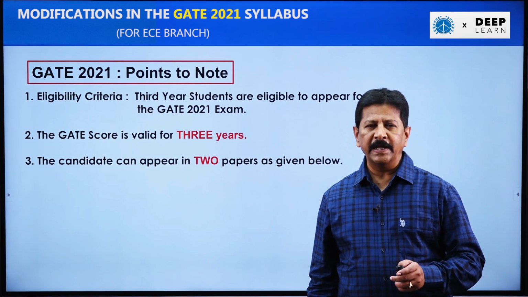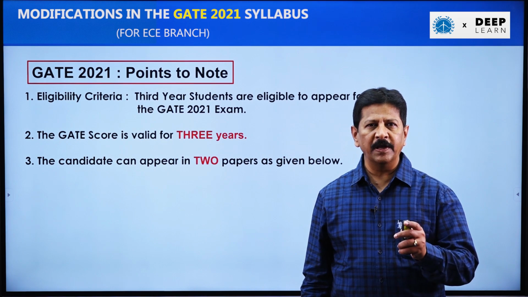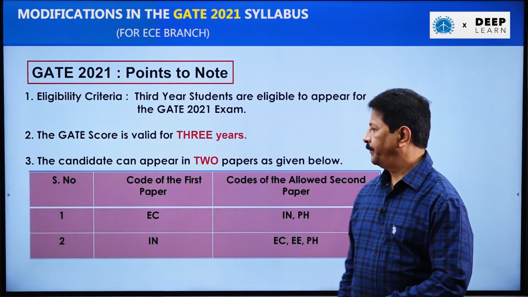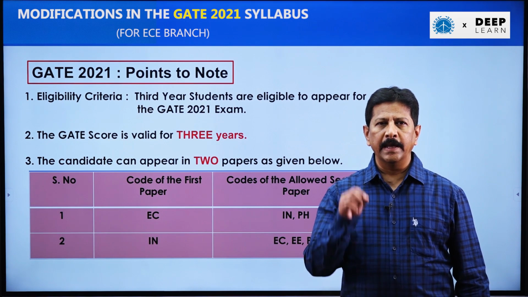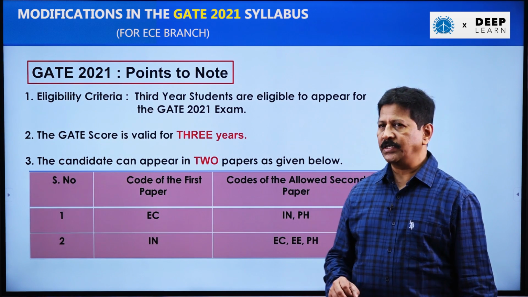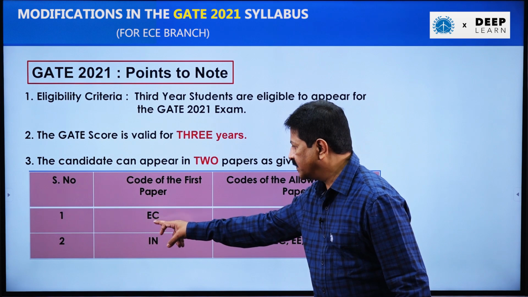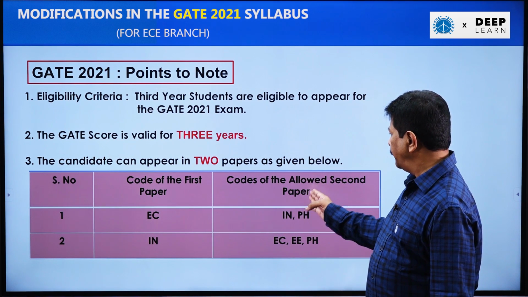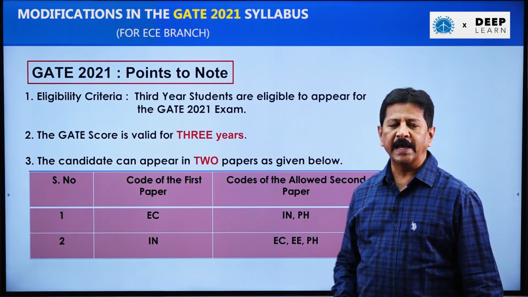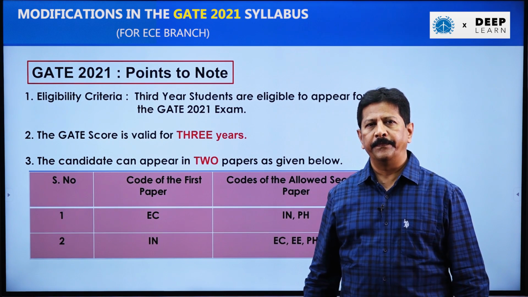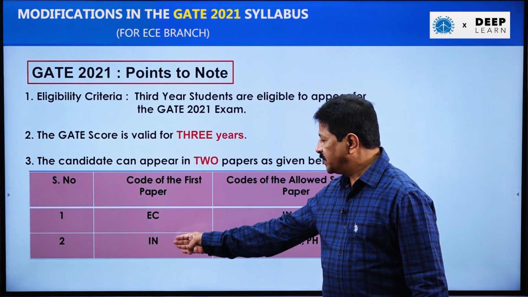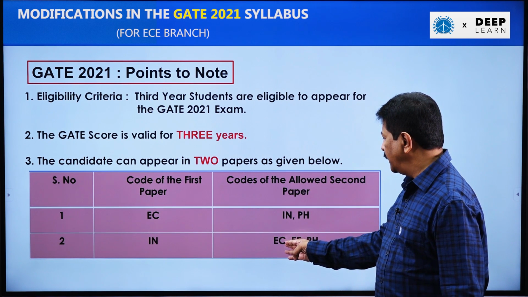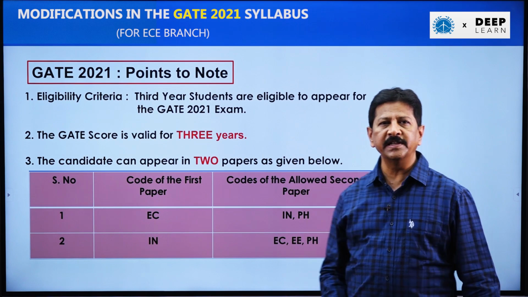One more provision he has made is the candidate can appear for 2 papers. One is primary, other one is secondary. For example, an electronics and communication engineering student can take up the primary paper as EC, and also he can appear for a secondary paper, either instrumentation or physics. Similarly, an instrumentation student can appear as a secondary option either in electronics and communications, electrical engineering or physics.